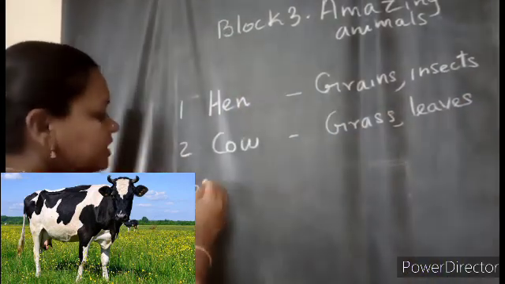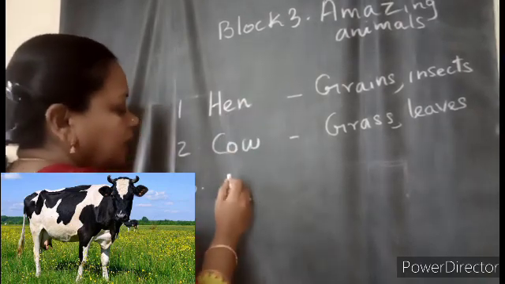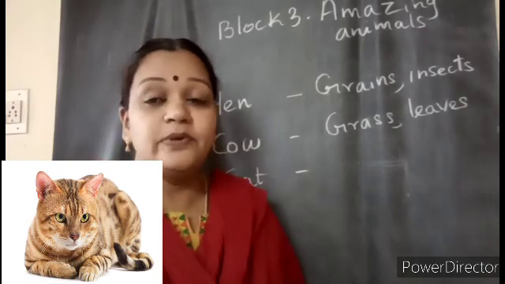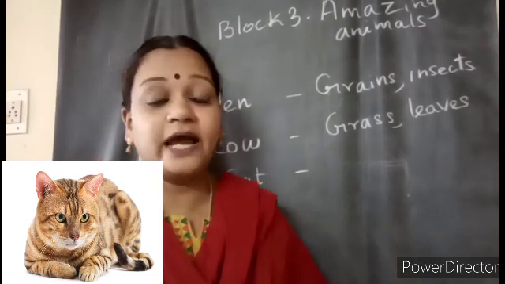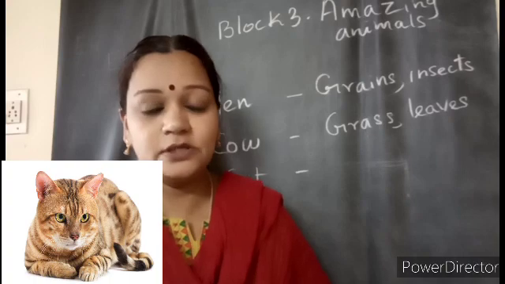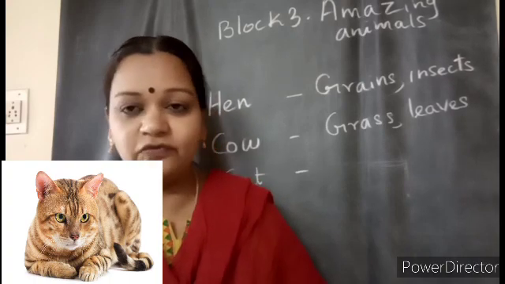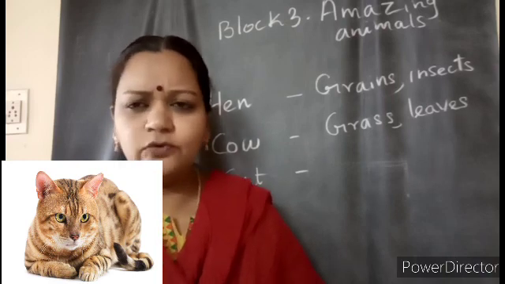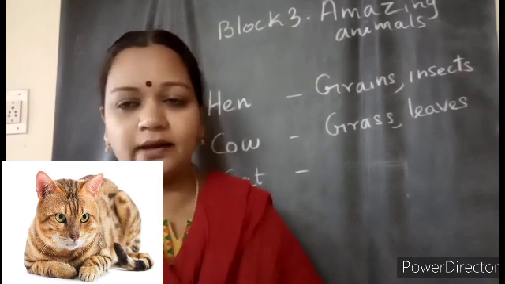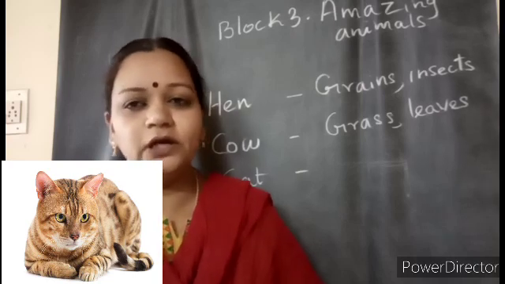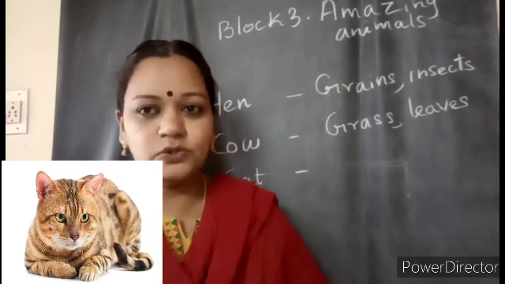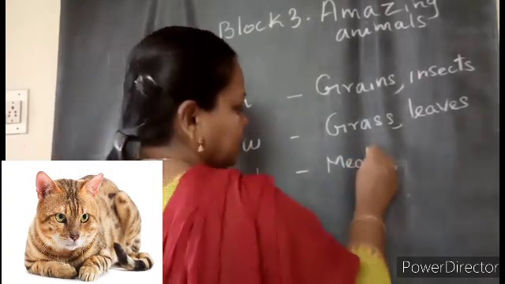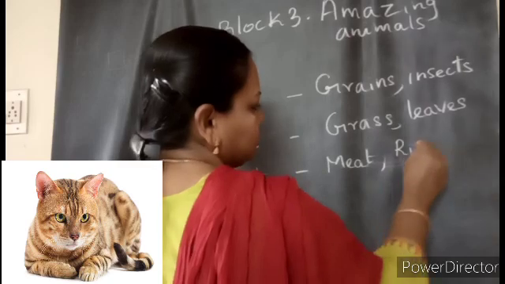Now, next after hen and cow, cat. You might have seen a cat roaming here and there all the time. And in previous lessons you learned that if cats are there, they will catch the rats. So they will eat the meat of the rat. And if you give some milk also, they will drink. If there is a pet cat nearby and you give milk, it will drink. And if you give cooked rice also, it will eat. So a cat will eat the meat of a rat, and sometimes it will eat rice also, no children?